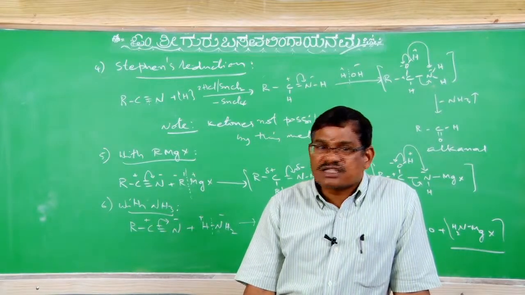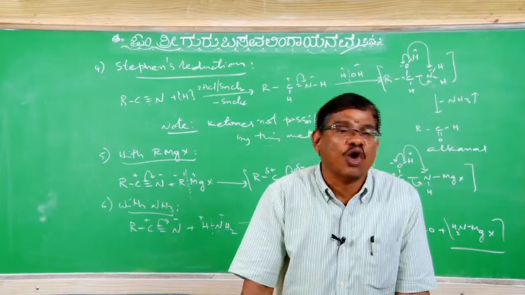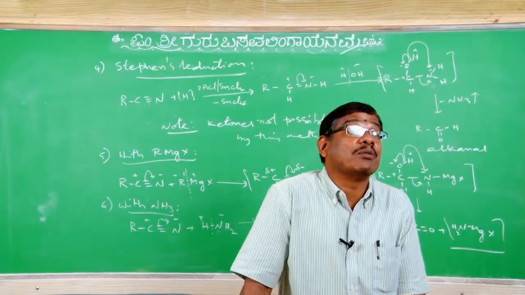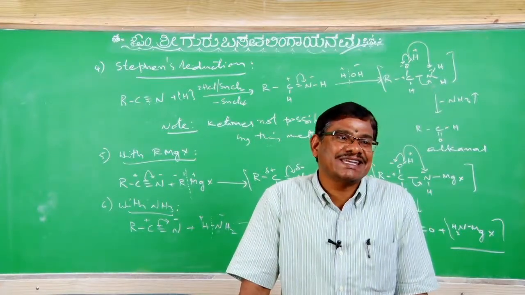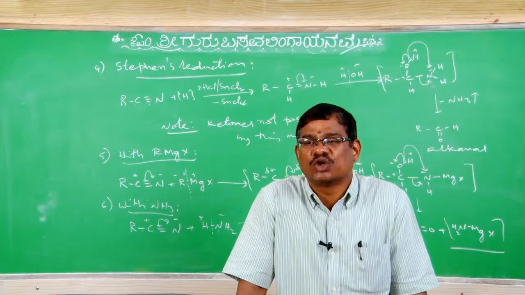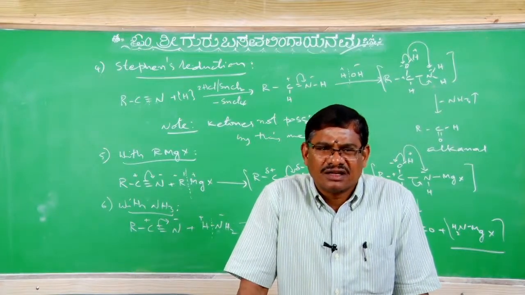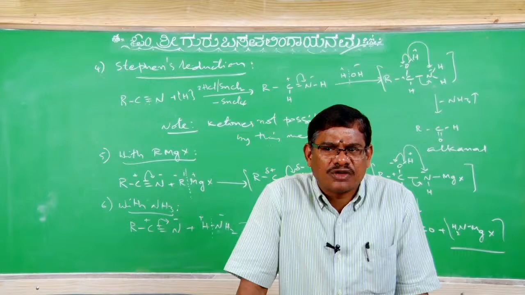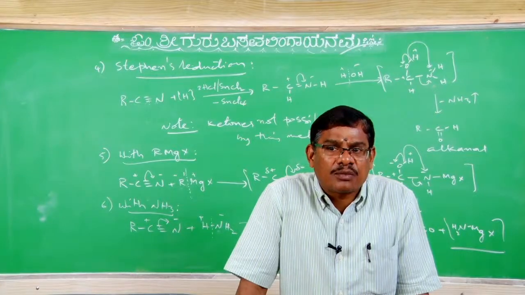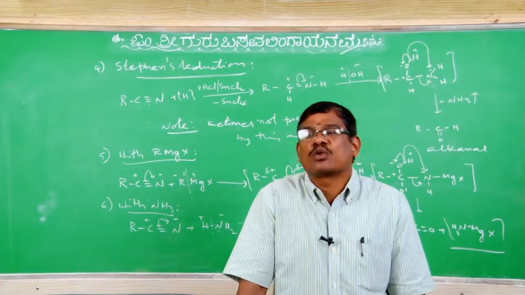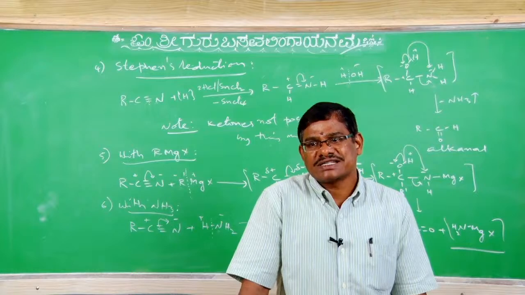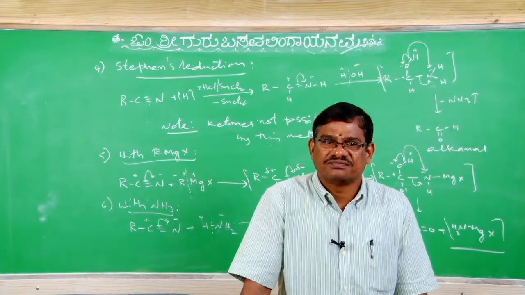Clear? Next, with H2S, like H2O, we get thioalkanamide, RC double bond S, NH2. It is an addition. In C triple bond N, one of the pi electrons polarizes, with SH minus on carbon and H on nitrogen. So RC(SH) double bond NH.